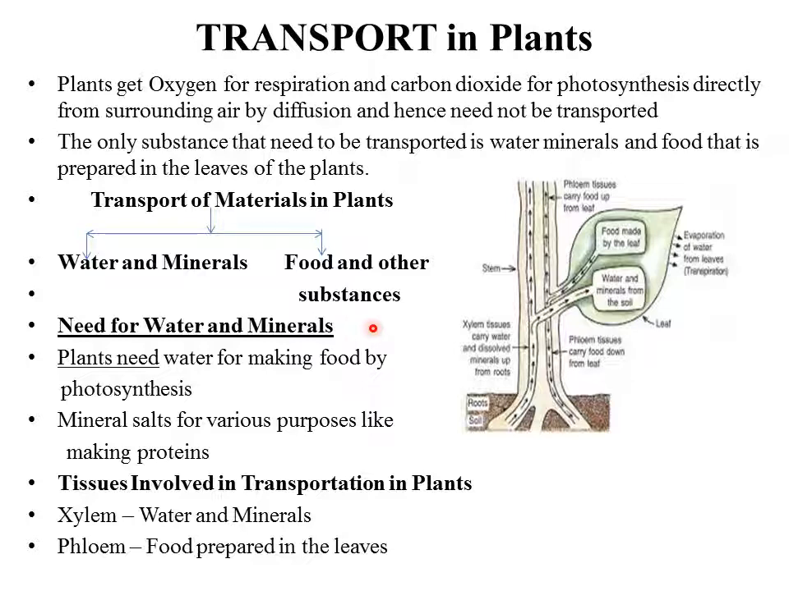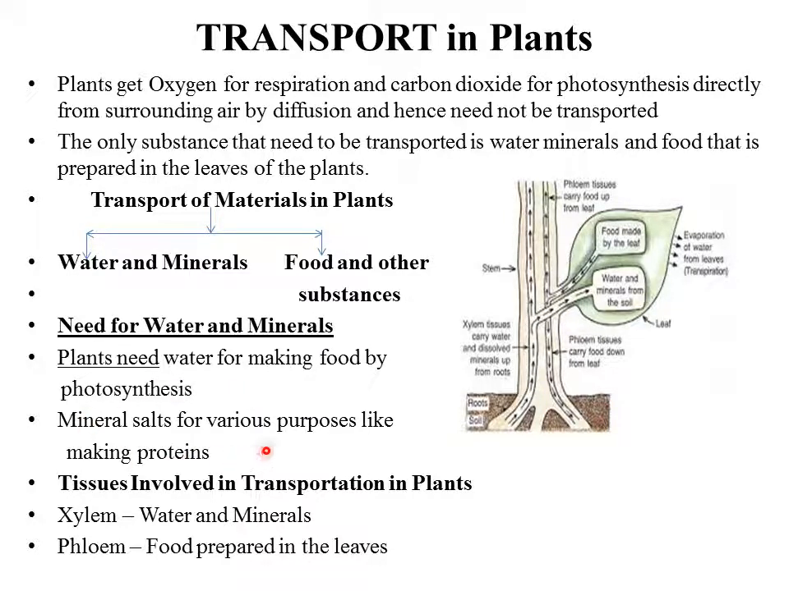So what is the need for water and minerals? Plants need water for making food by photosynthesis. You know the photosynthesis process, the equation: carbon dioxide combines with water in the presence of sunlight and chlorophyll to form glucose. So they need water for photosynthesis. We have discussed the entire process of photosynthesis in detail, so you can check my previous videos for the same.